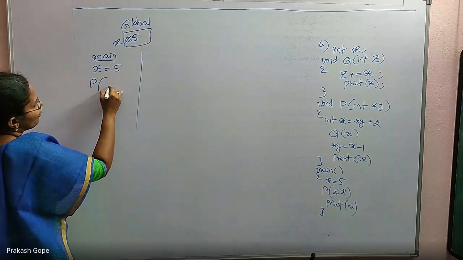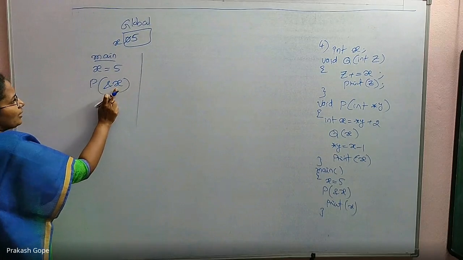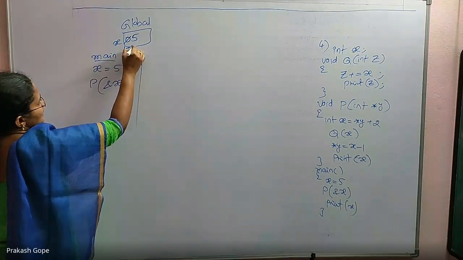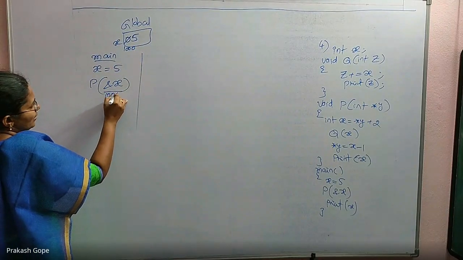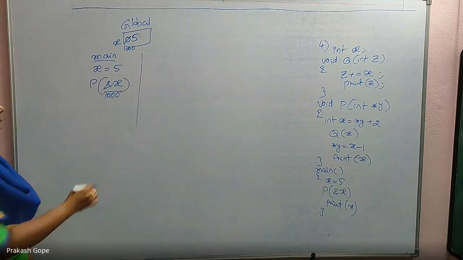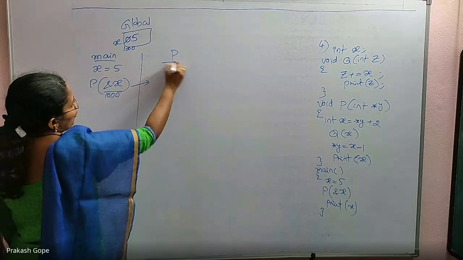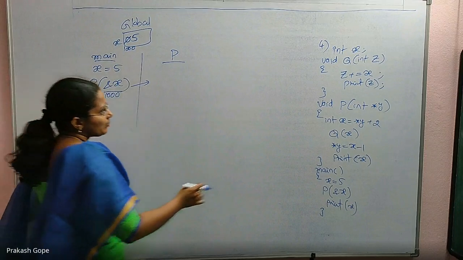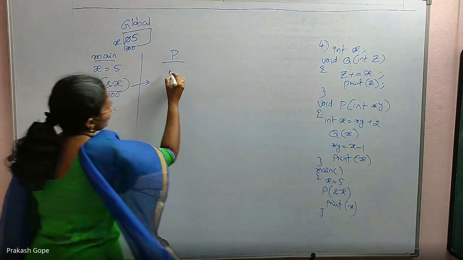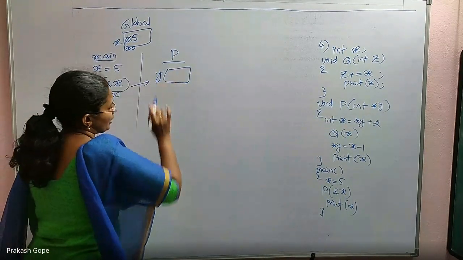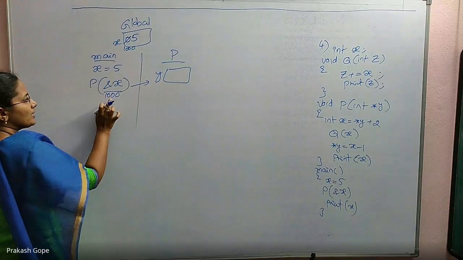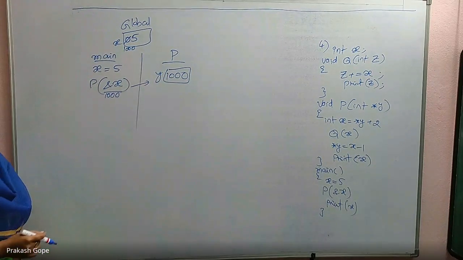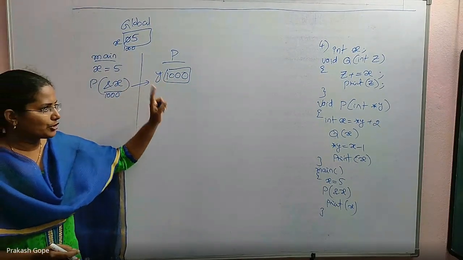Then p of address of x. Again I do not have a local x. So again it will access the global x and its address is passed. So its address is 1000, that is passed to p. Coming to p's environment, the formal parameter name is y. Formal parameter is a local variable y, into which the address is copied. 1000 is copied. Address of x you passed, that is captured in y.